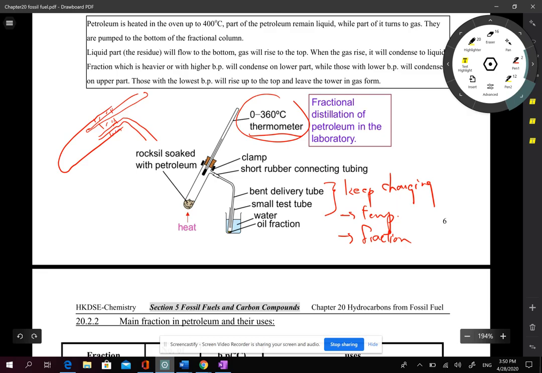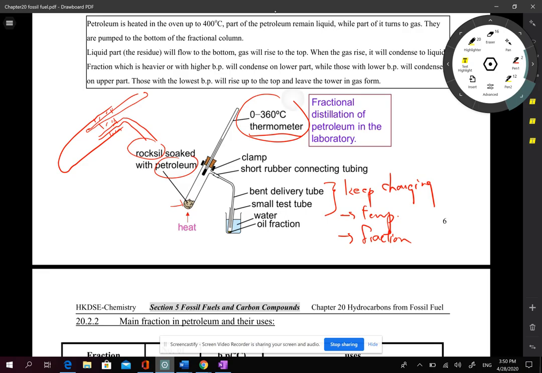And some detail parts, for example, we do not put the petroleum solely in the test tube. We usually use some rock wool. Rock wool is something like cotton, but it is not cotton. The outlook is like cotton, but it is some mineral. It can be used to soak petroleum, and even after heating, it will not react.